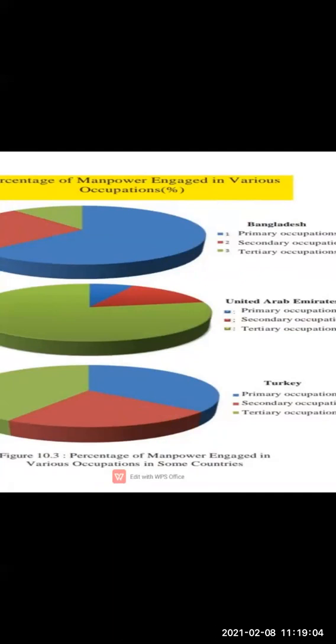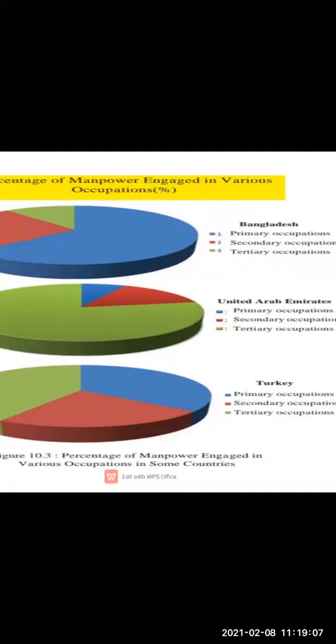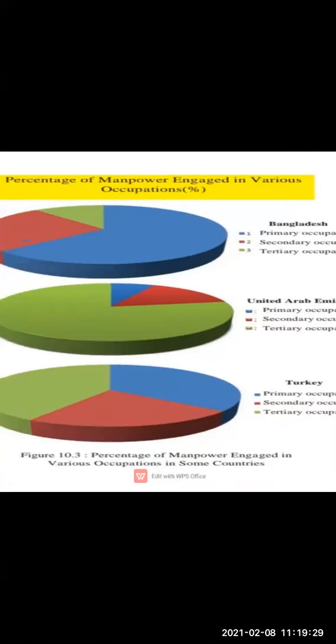In United Arab Emirates, what is happening? People are more engaged in tertiary occupations. You can see the percentage is high in the tertiary occupation, whereas it is low in case of primary occupation, and secondary occupation is medium. Whereas in Turkey, you can see it is equal. People are equally involved in all three occupations.